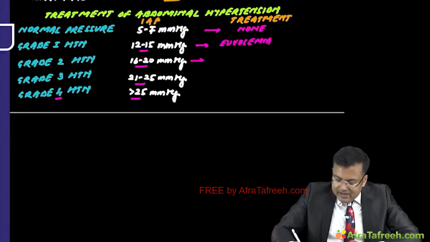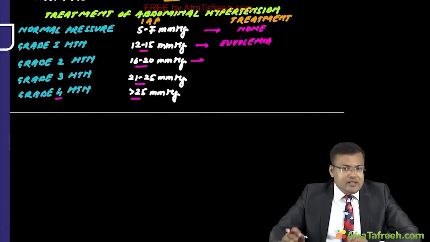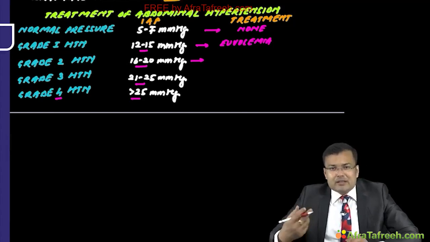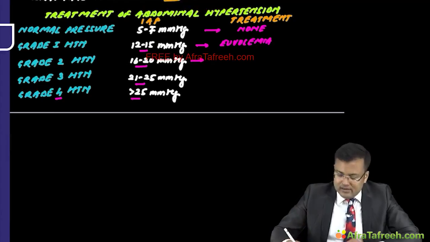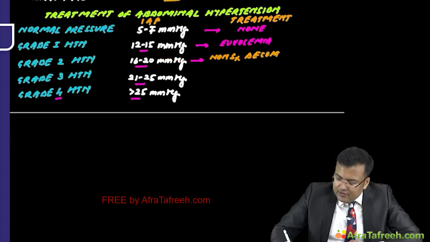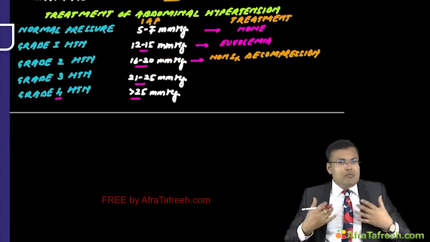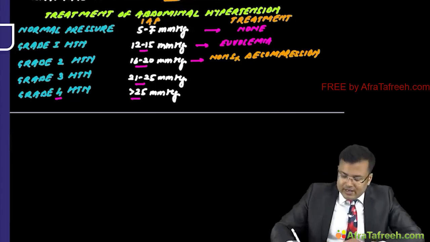If the patient has grade 2 hypertension, pressure 16 to 20 mmHg, we go for non-surgical decompression. We have to decrease the fluid, by diuresis. In grade 3, we have to go for surgical decompression with laparotomy.